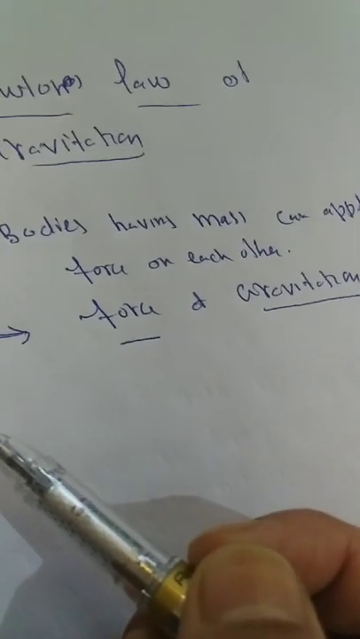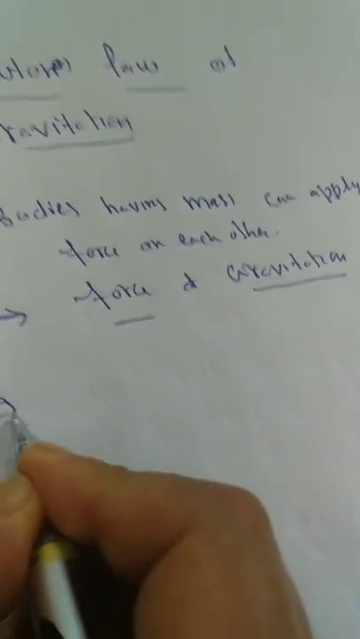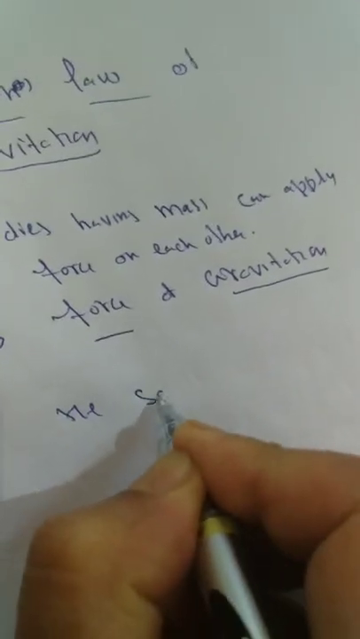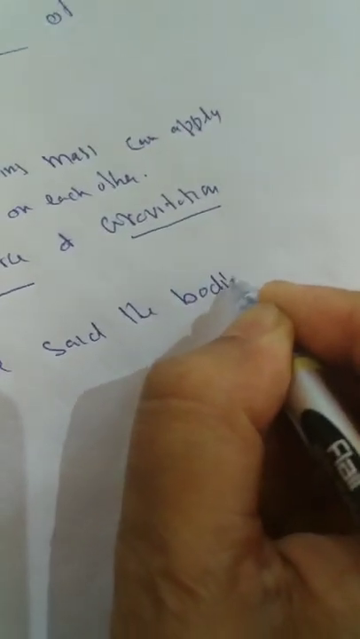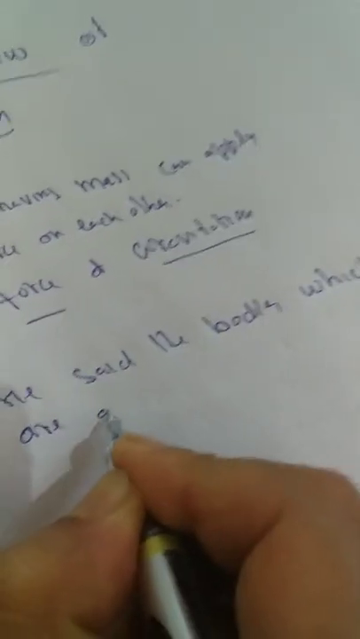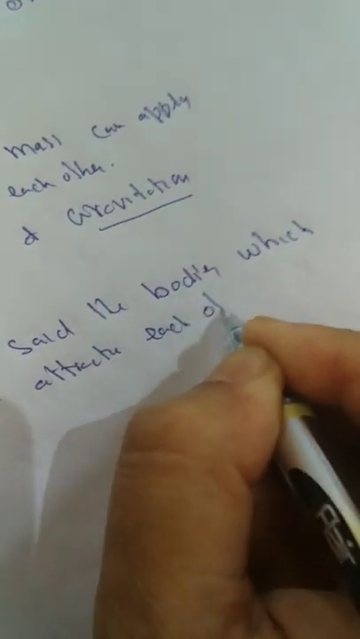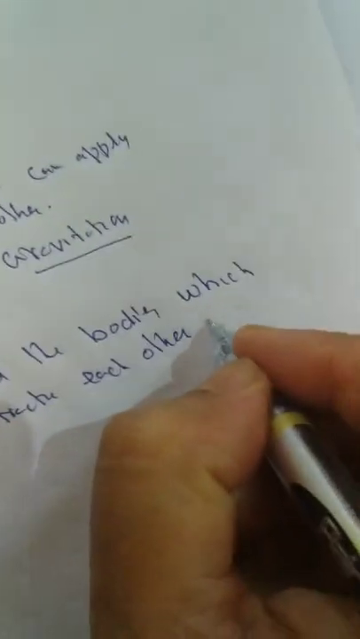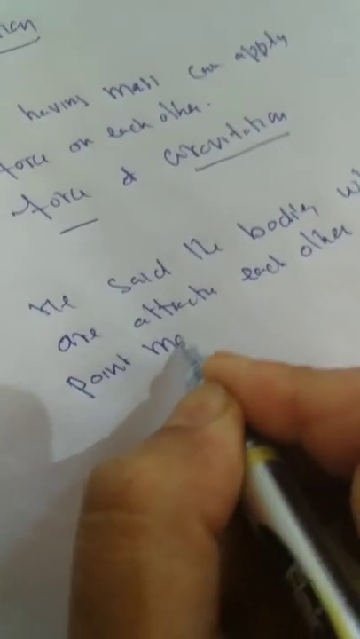He said the two bodies which are attracting each other must be point masses. That means he considered the bodies as point masses. That means this law is valid for point mass bodies.